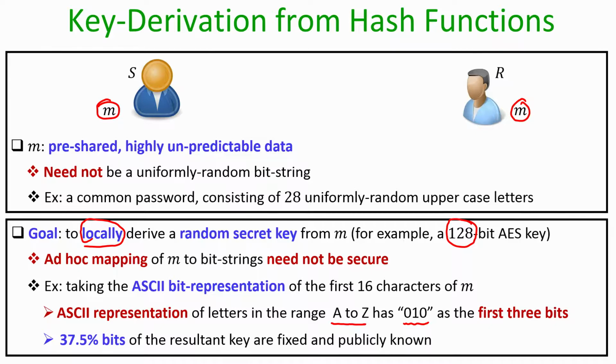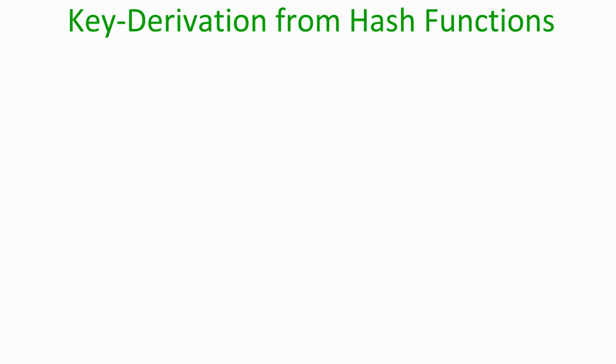That means out of the 128-bit key that sender and receiver have derived, 37.5% of the key bits are already known to any third party in the world. And that is why we cannot claim that the resultant key is a uniformly random 128-bit key. So, now you can see that we cannot just apply ad hoc mapping to highly unpredictable pre-shared data and hope that the resultant mapping gives us a uniformly random key.